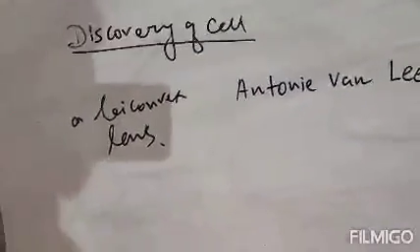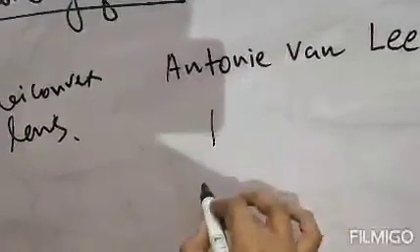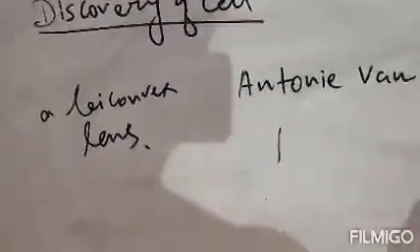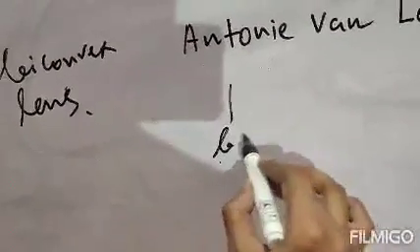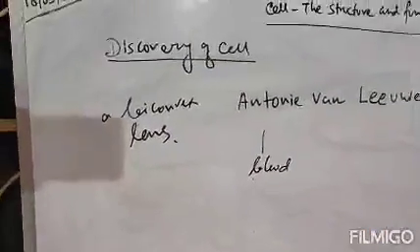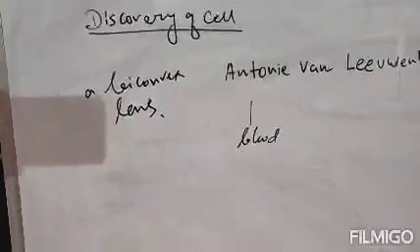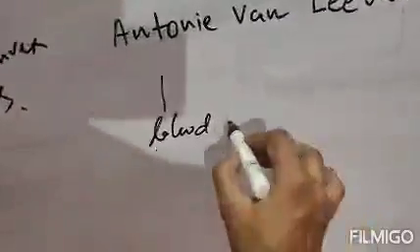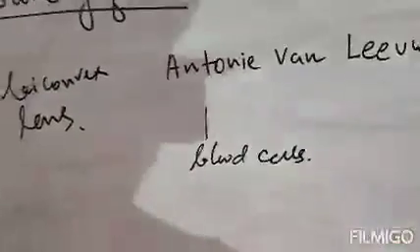The cell he saw was the blood cell. That means our blood is composed of different cells, termed blood cells. He studied the first cells, that is, blood cells.